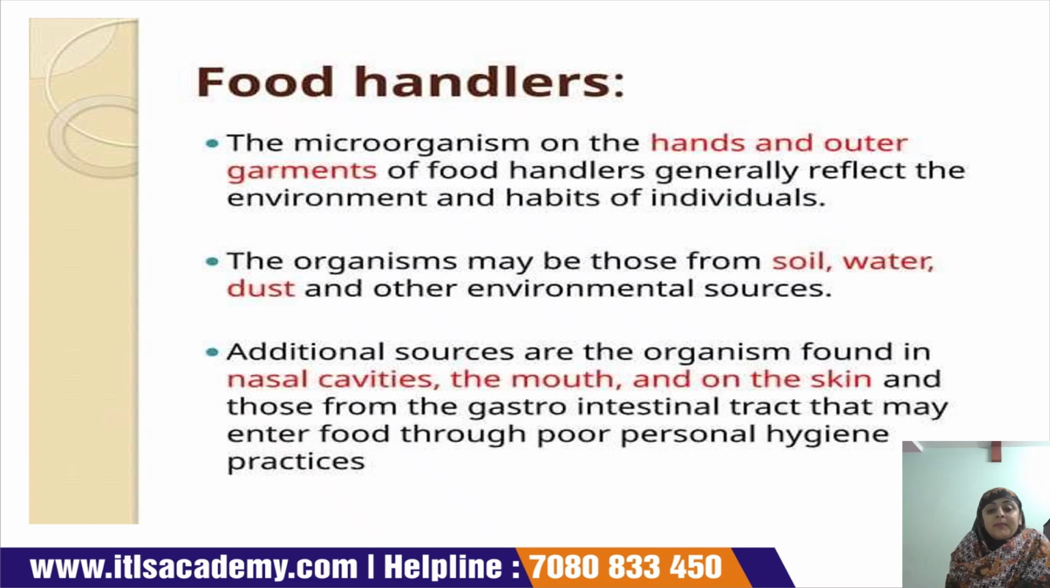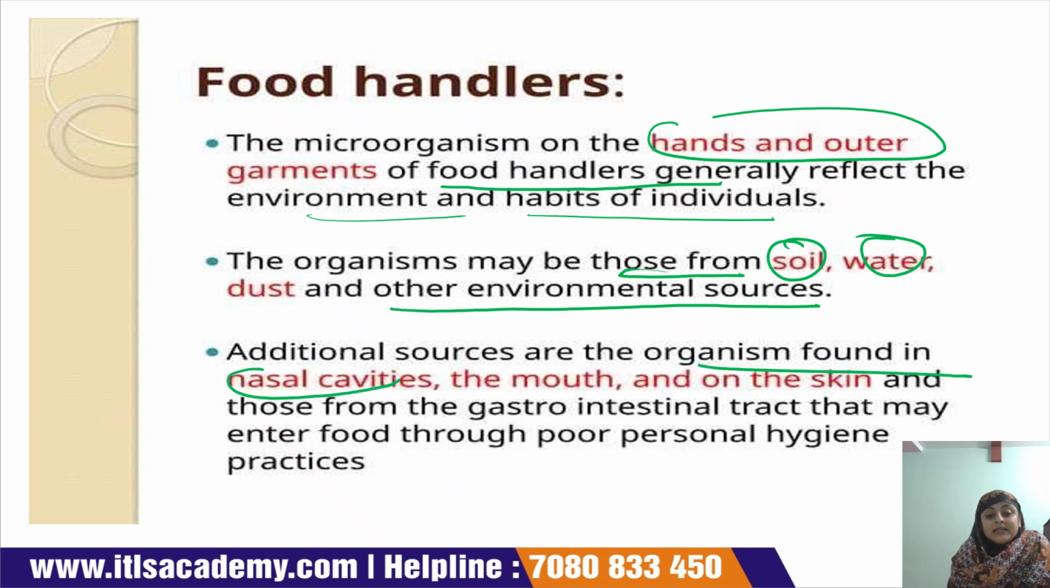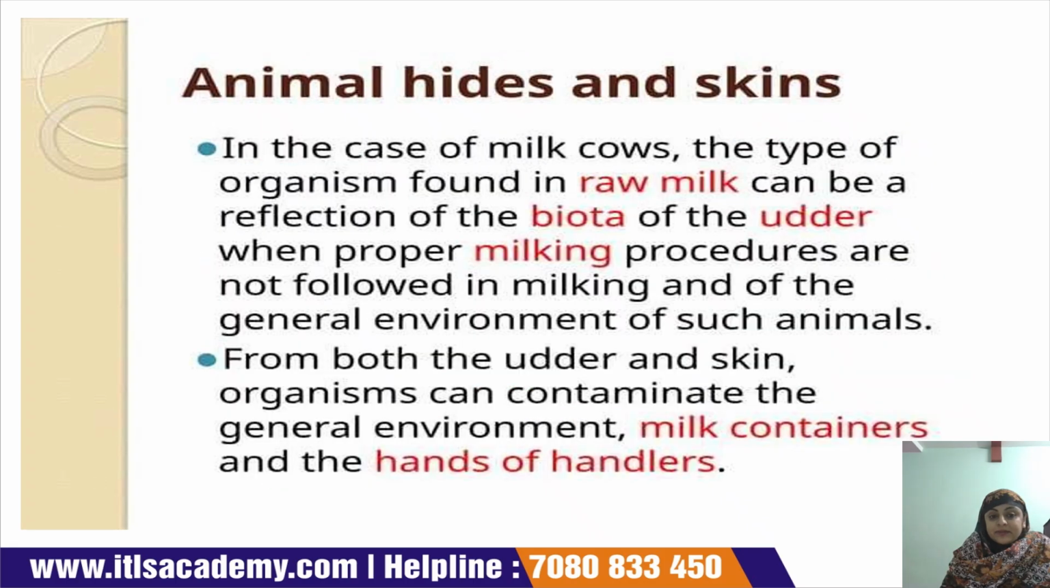Food handlers. The microorganisms on the hands and outer garments of food handlers generally reflect the environment and habits of the individual. The organisms may be those from soil, water, dust and other environmental sources. Additionally, there are microorganisms found in the nasal cavities, the mouth and on the skin, and those from the gastrointestinal tract, which may enter the food through poor personal hygiene practices.